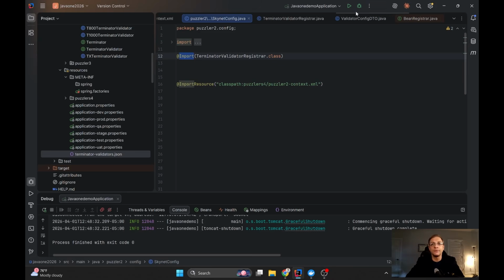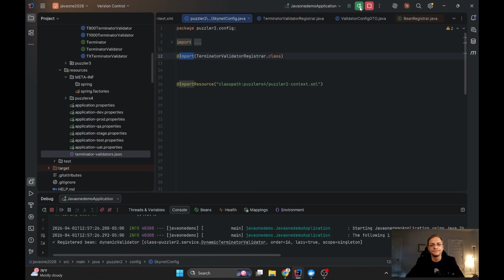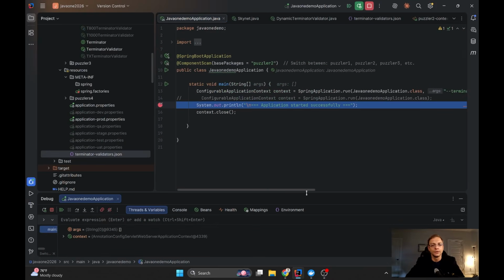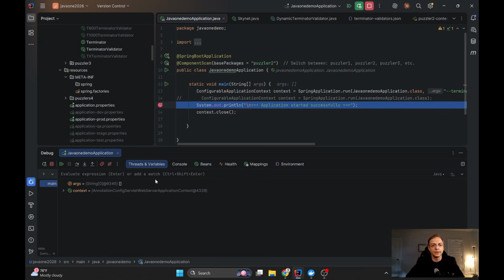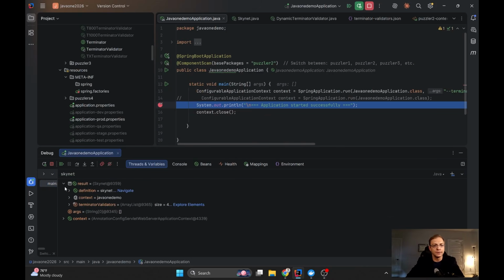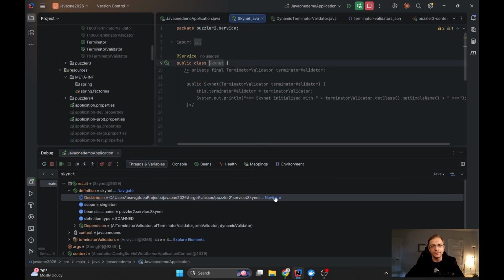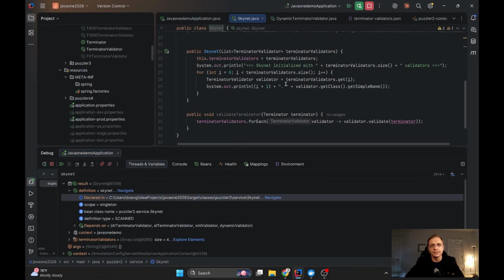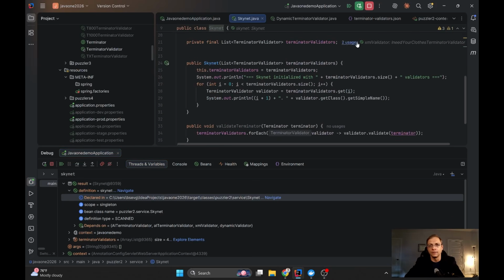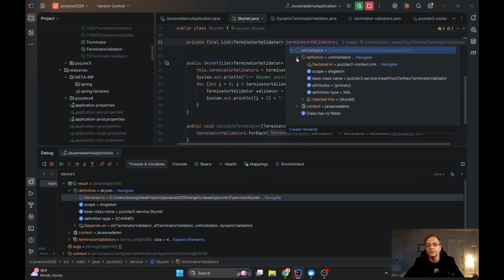And now if we run and see what will be injected in the list, I can again look for the Skynet object and result and definition, and I can see, let's navigate to it, and here we can see, okay, the XML validator, and where is the rest?